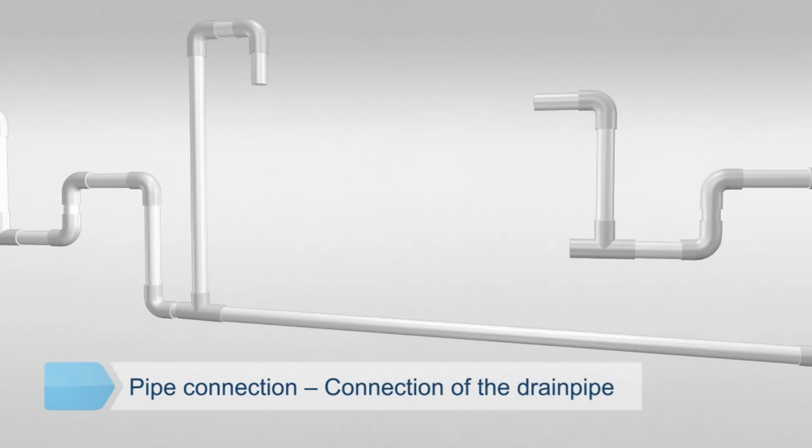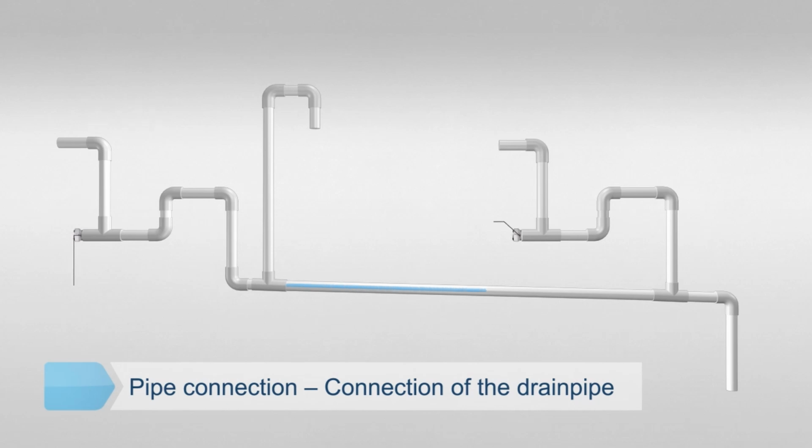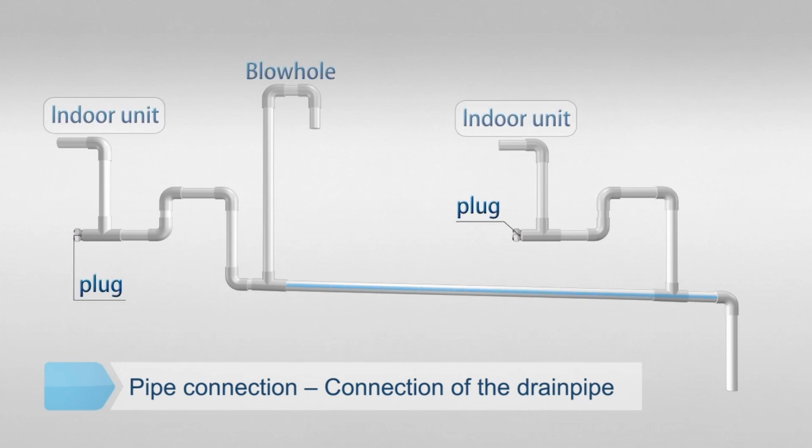If the drain pipe is overlength, it is required to add a vent hole at certain intervals to ensure smooth drainage. The end of the drain pipe shall not directly touch the ground.